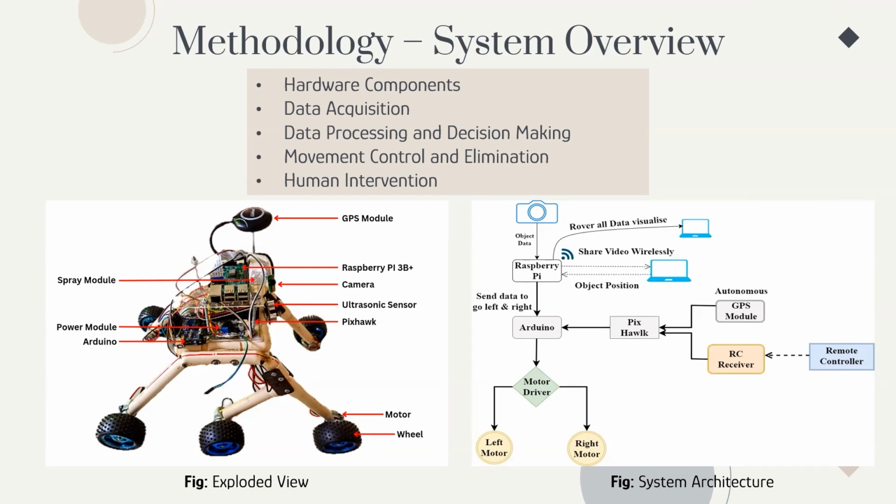Then comes the data acquisition part. The rover's journey starts with its camera capturing visual data of the surrounding environment, and the GPS module continuously acquires the rover's location. All this data is then transmitted to the Raspberry Pi, which is the central processing unit of this rover.